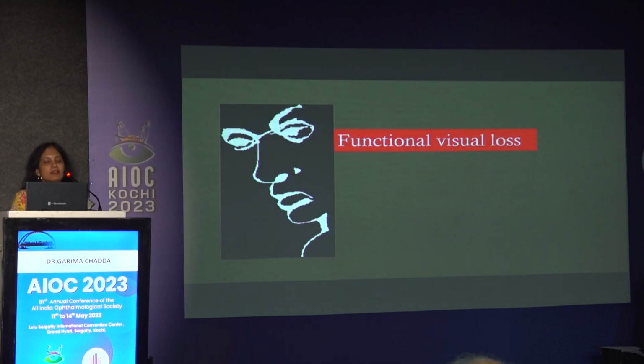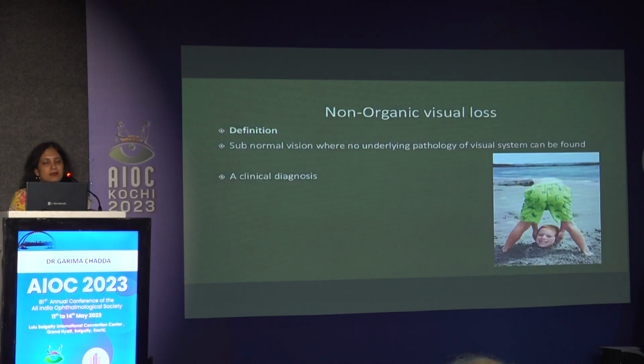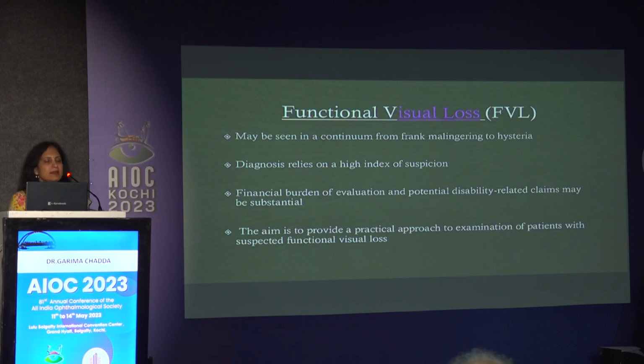Now coming to the functional visual loss. Functional visual loss or non-organic visual loss by definition is a subnormal vision where no underlying pathology of the visual system can be found. Something is out of place here. It's actually a clinical diagnosis and it may be seen in the continuum from frank malingering to hysteria. The diagnosis relies on a high index of suspicion. The financial burden of evaluation and potential disability-related claims nowadays may be substantial.